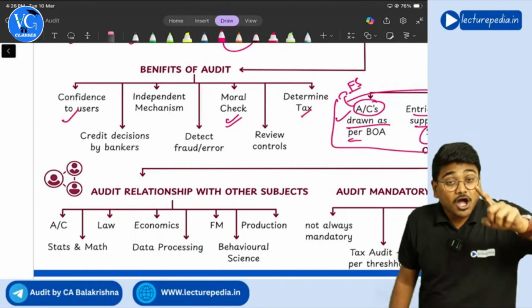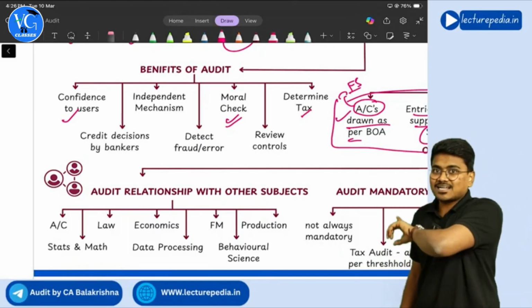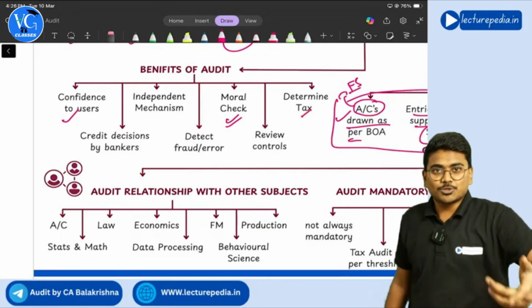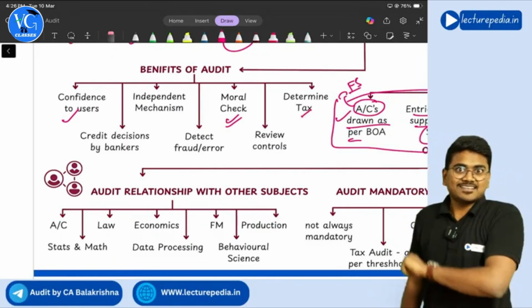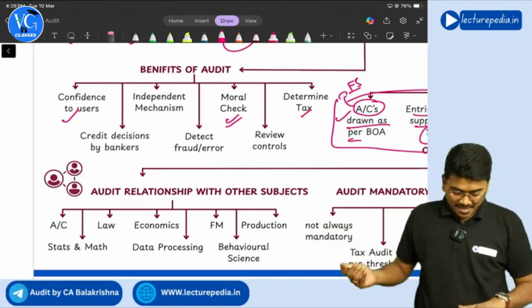So here, audited financial statements are also helping the bankers to take a credit decision, correct or not, whether to give a loan or not. For taking that credit decision, audit is helping, audited financial statements are helping the bankers.